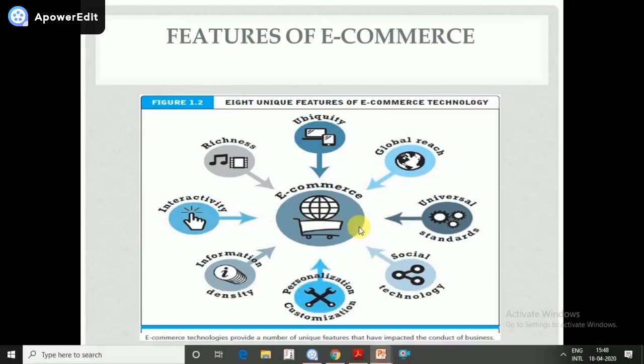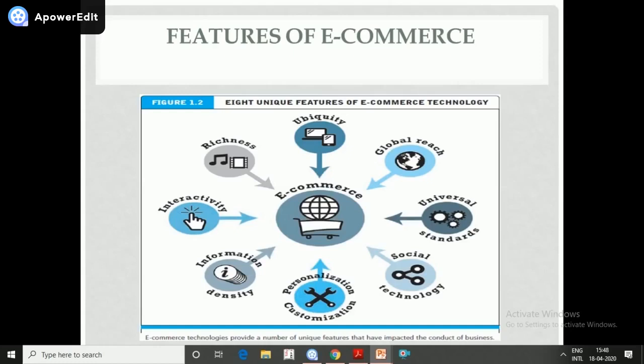Next point is social technology. E-commerce has changed the way of doing business itself. You can see business organization selling their product through various social networks like Facebook, WhatsApp, Instagram and YouTube channels. Earlier it was not like that. You could see only the advertisement through television or newspaper. But nowadays, people have started using various social networks to sell their products or advertise their products.